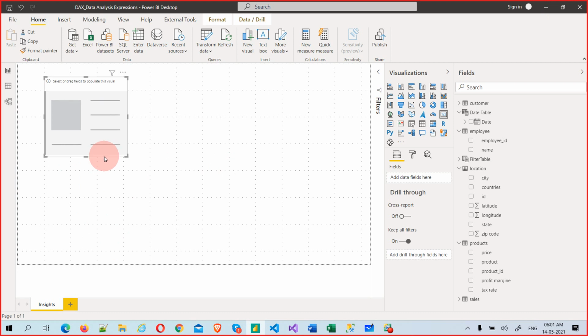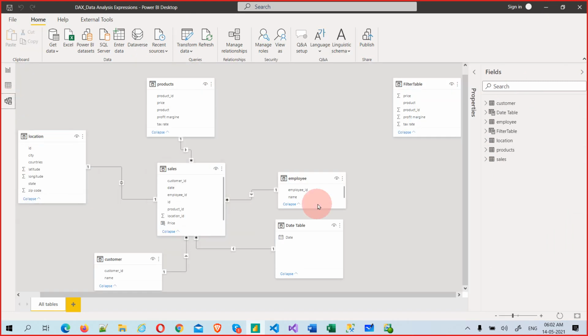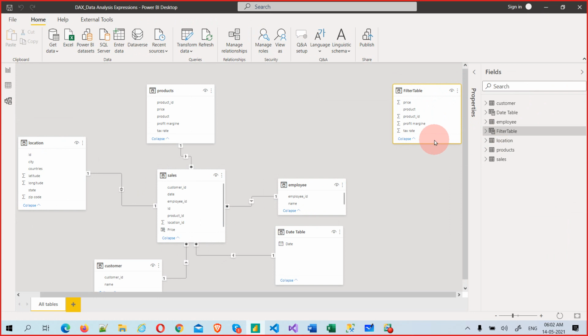No motivation, yesterday you were already fully motivated. Now let's directly jump into DAX. Yesterday I gave you homework. So what is this? You just come back and see the model. Filter table I don't want right now, let me delete it.